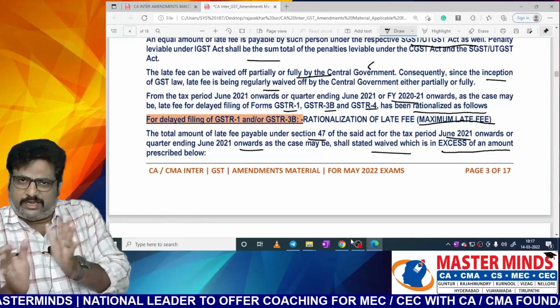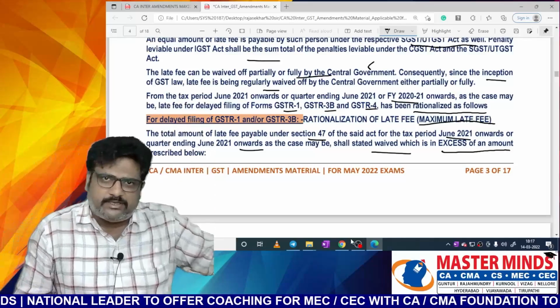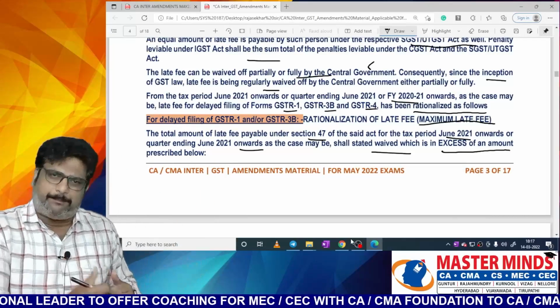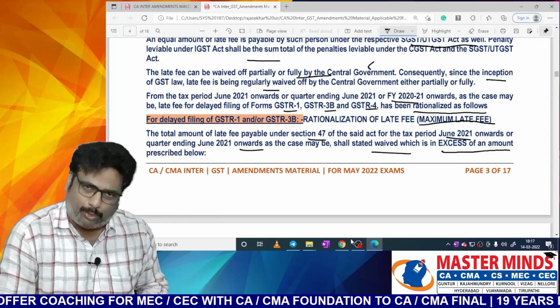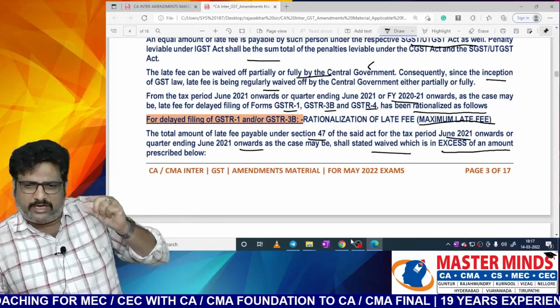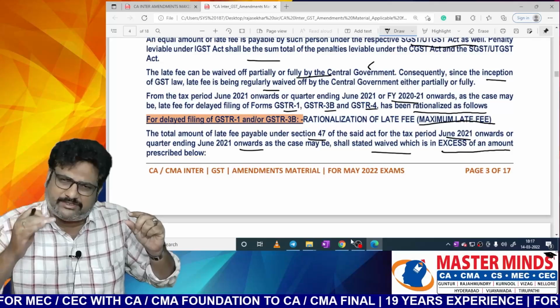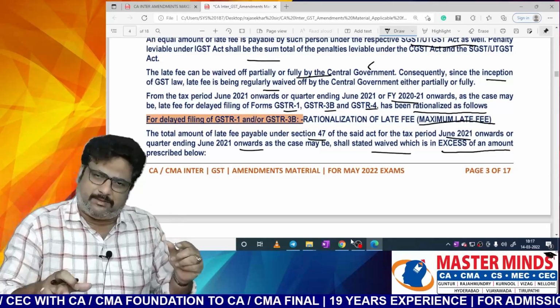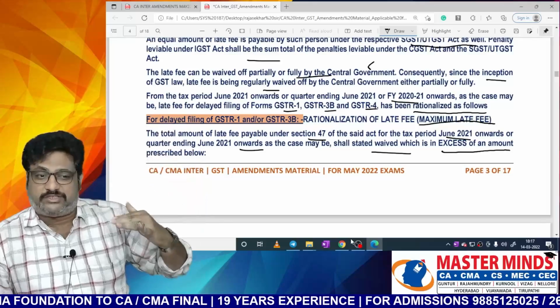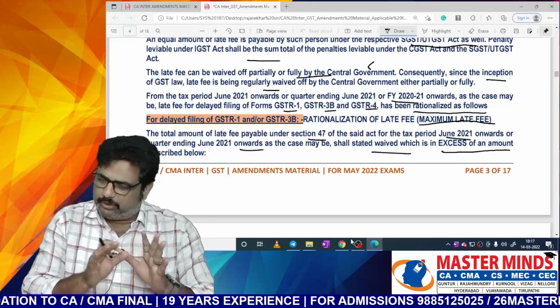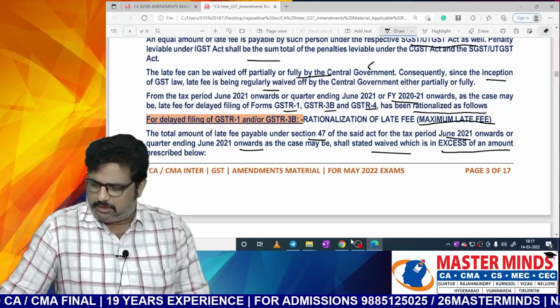So, the amount we calculate using the previous provision, like per day 100 rupees or 5,000, whichever is lower, if at all that penalty is more than the maximum late fee payable as per this new amendment, the excess amount shall stand waived and there is no need to pay that excess amount. And now what is the limit here?